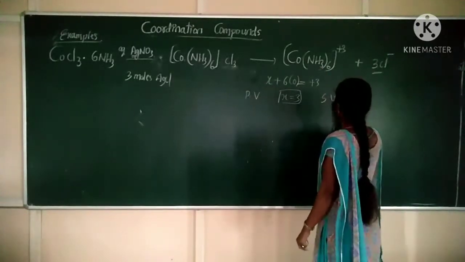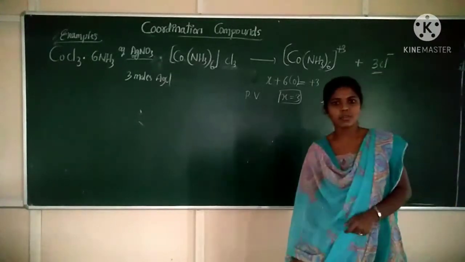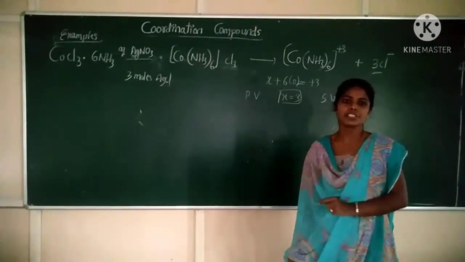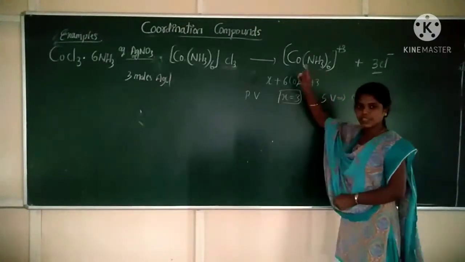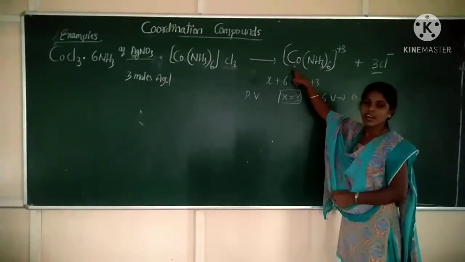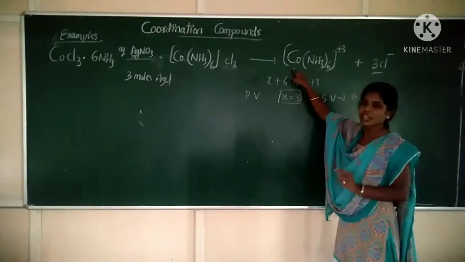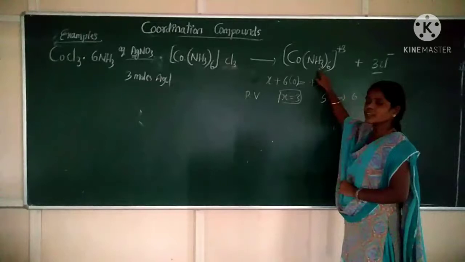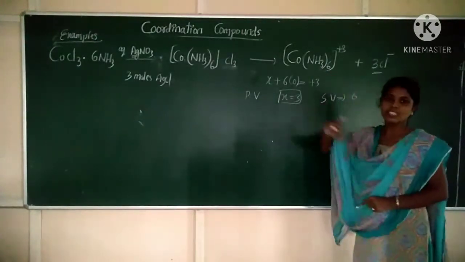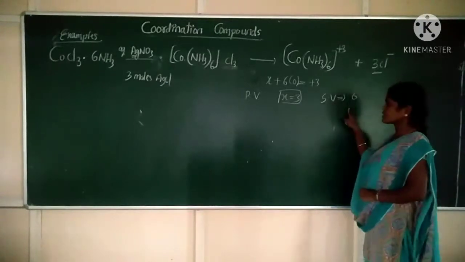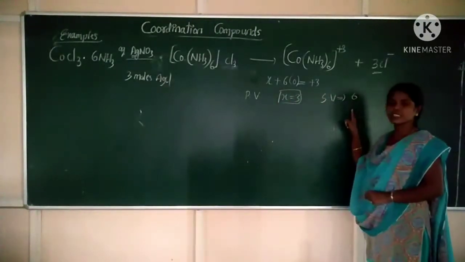Secondary valency will be equal to 6. What is secondary valency? Secondary valency is nothing but the number of coordinate bonds. Correct? So in this complex, around the central metal atom, the cobalt ion, how many ligands are there? 6 ligands are there. So the coordination number is 6, as well as the secondary valency is also 6. So the primary valency is 3 and secondary valency is 6.